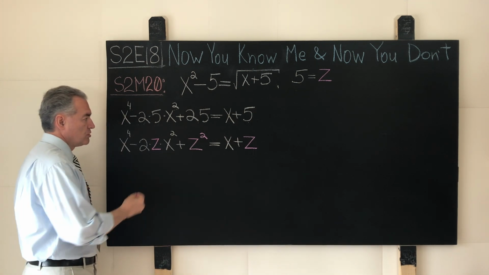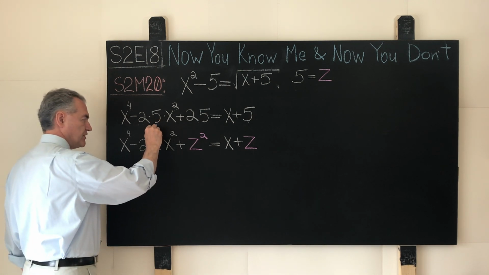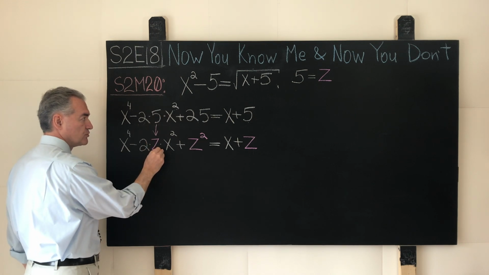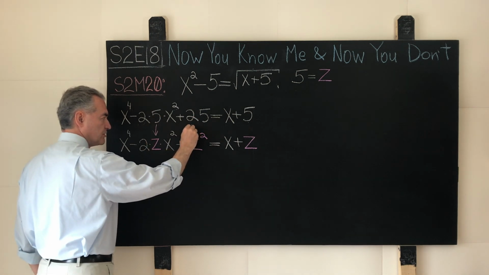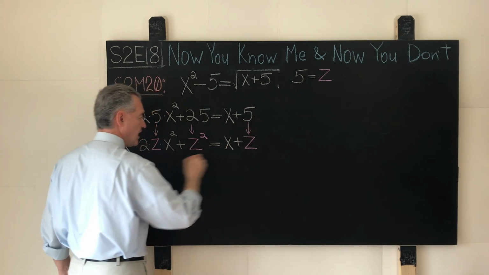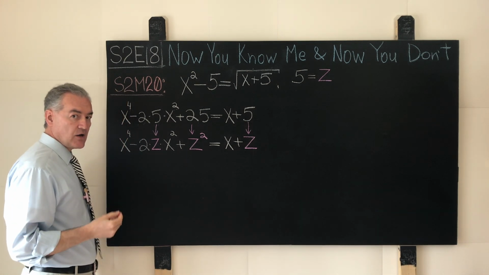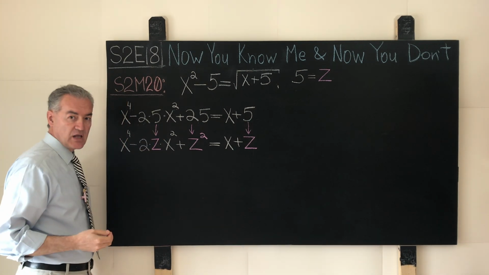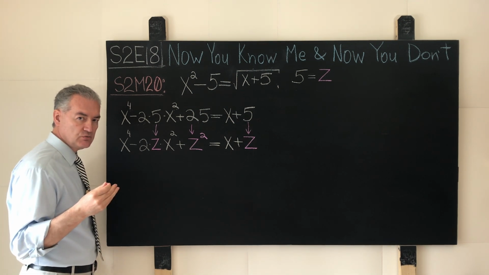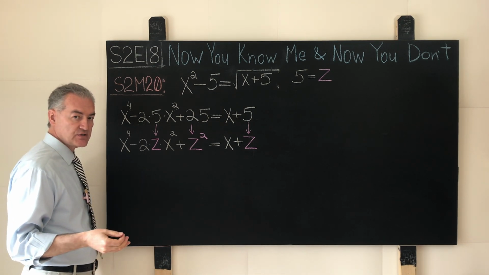And in order to make it easier for you to see this transition, I'll just use these arrows right here to show that 5 was demoted into z, 25 was demoted into z squared, not known. This 5 was demoted into the z, and now what do we have? Now we take our original equation and we turn it on its head, but all the while, what did we do with all these manipulations, aside from thinking like a mathematician?